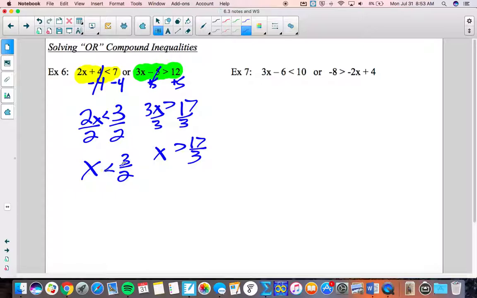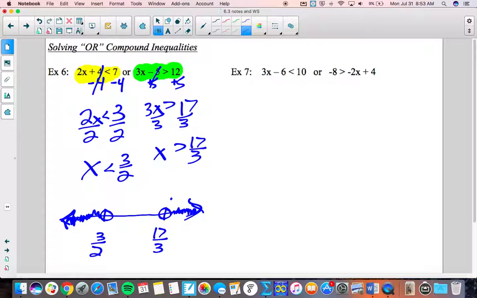This is what's too cold for recess, and this is what's too hot to go outside and exercise or have practice. So make sure you put the smaller number on the left. 3/2 is smaller than 17/3. 17/3 is about 6, a little bit less than 6, 5.666 repeating. So our solution set is less than 3/2, so we're squiggling that way. Notice the open dot. These are numbers that are less than 3/2. Or our solution is greater than 17/3. So these are the numbers that are greater than 17/3. Again, notice the open dot.